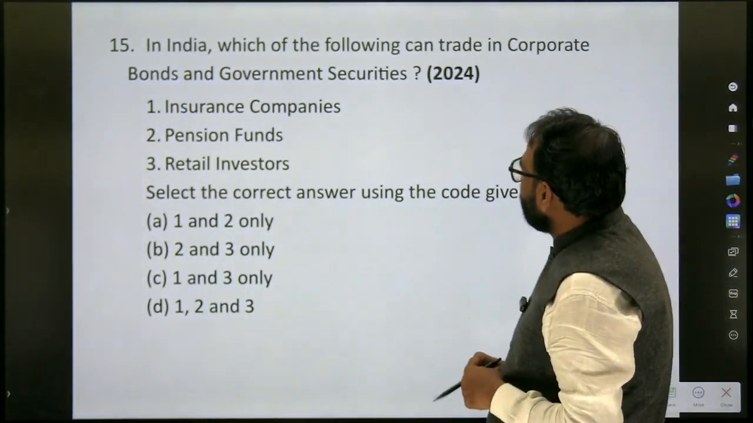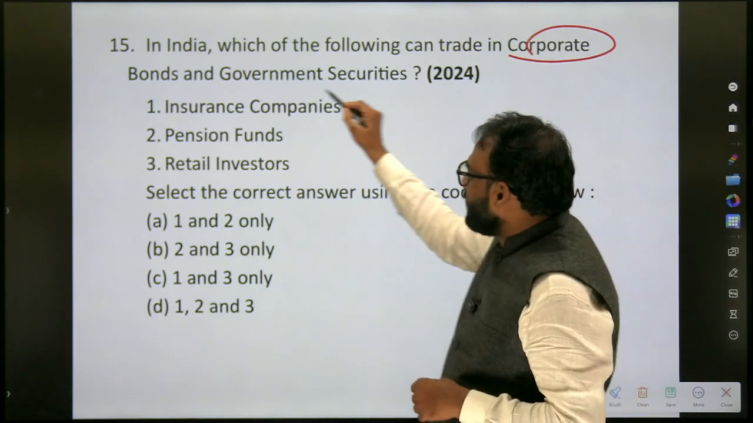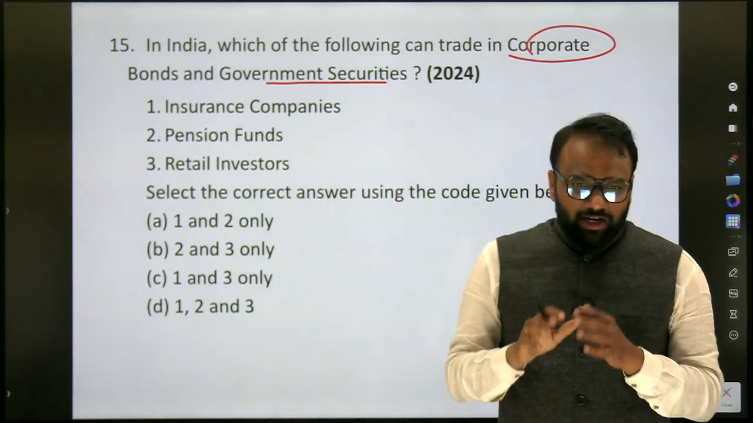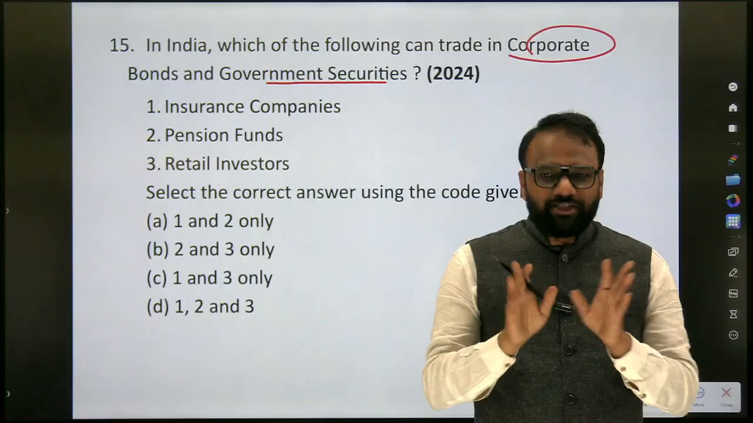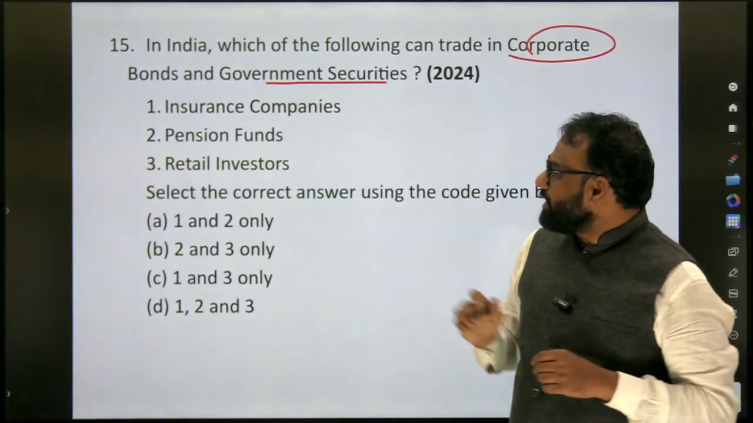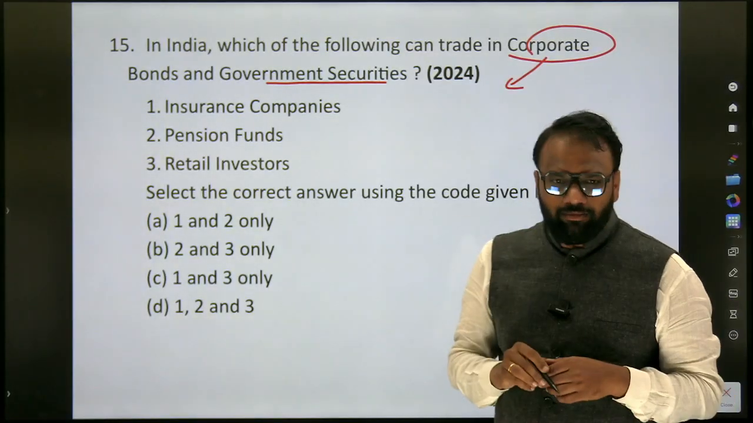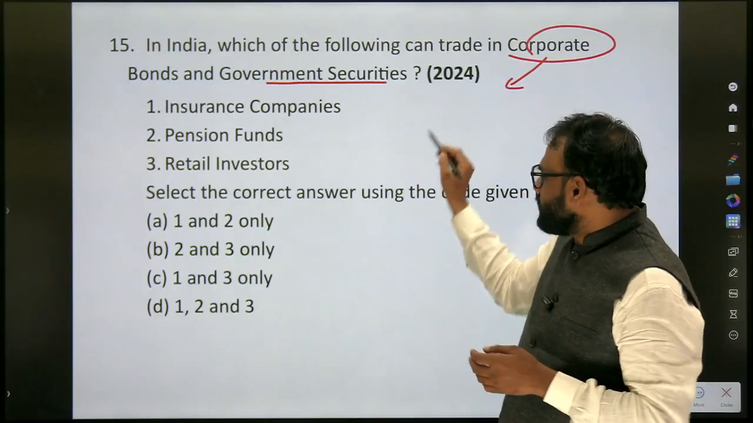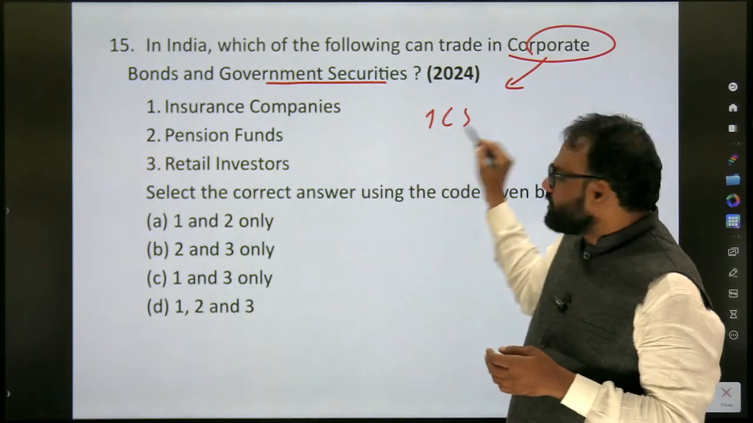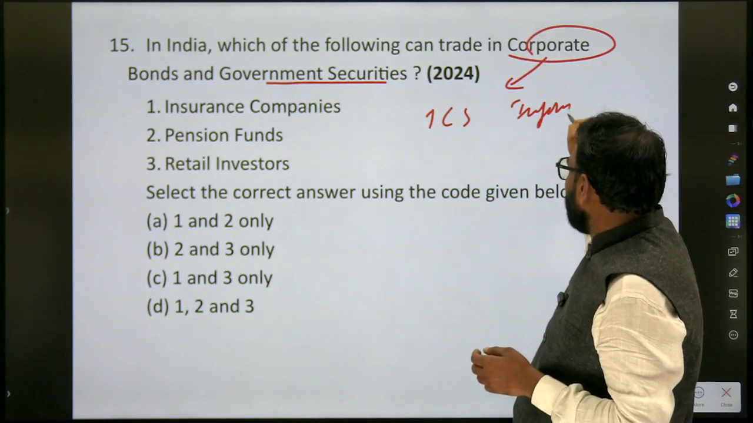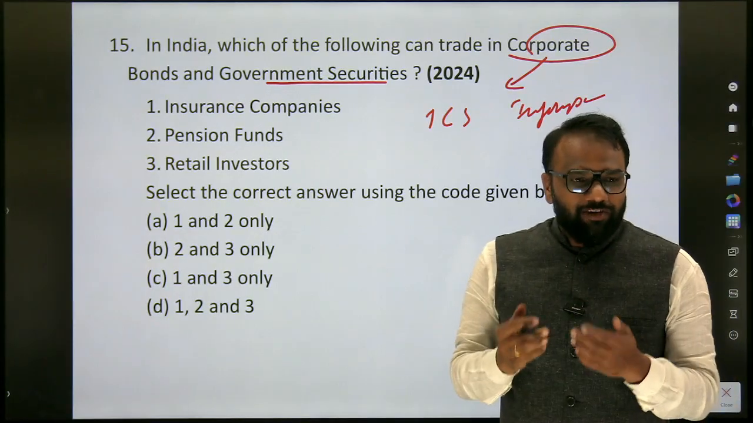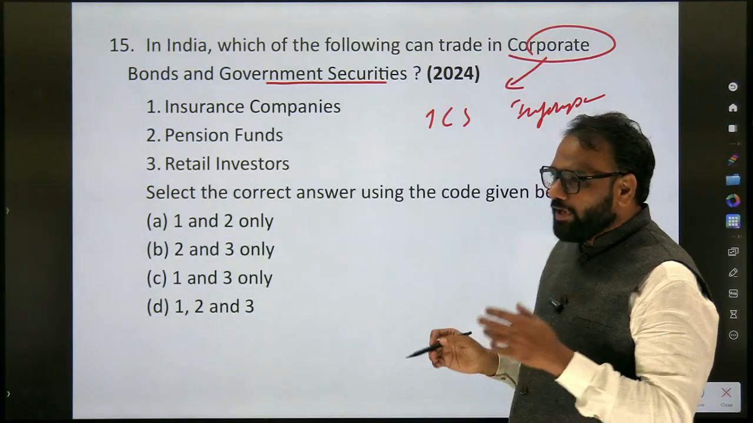In India, which of the following can trade in corporate bonds and government securities? See here, almost similar kind of question. In the same year, it has appeared. So what is an example of a corporate bond? A bond issued by TCS or Infosys is an example of a corporate bond. Similarly, if a bond is issued by a government company, can you recall one example of a government company?